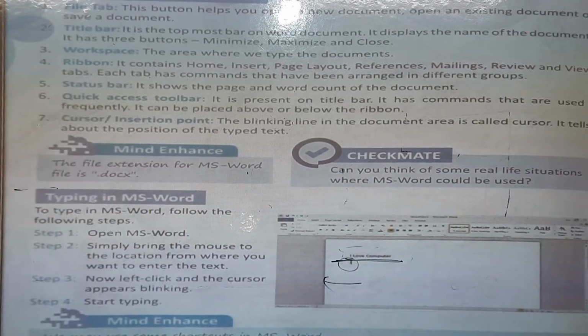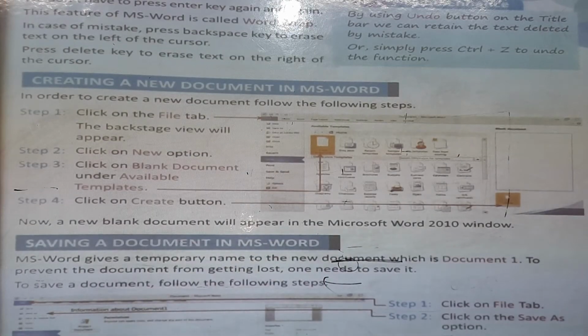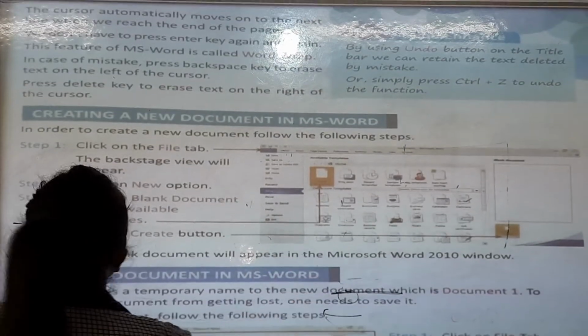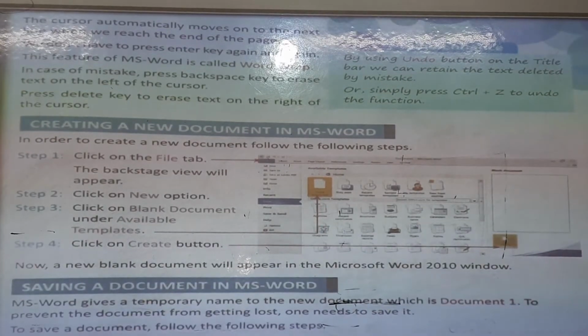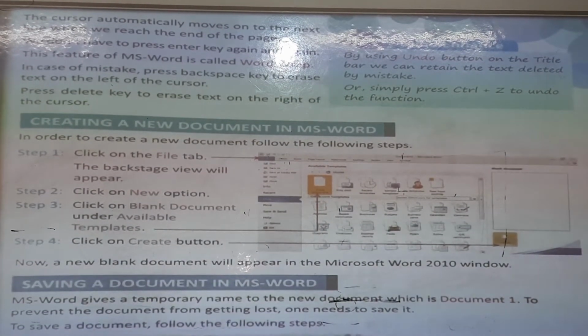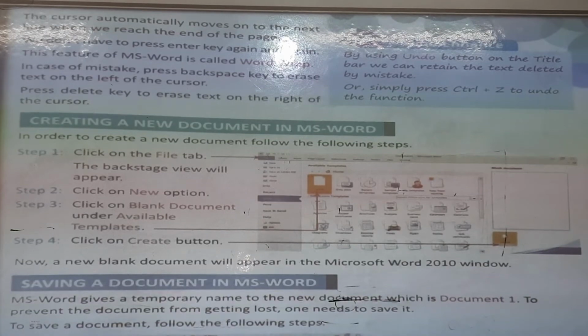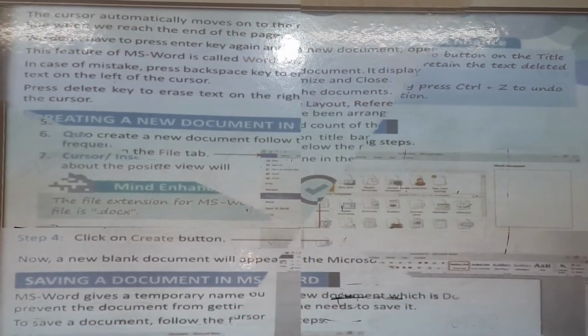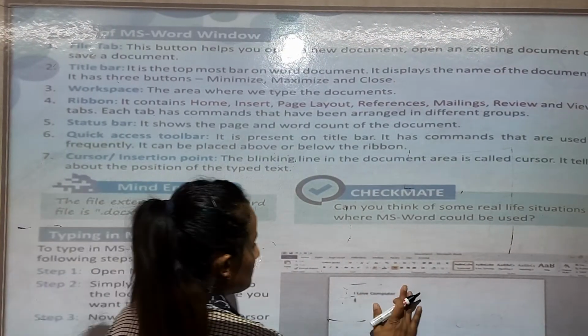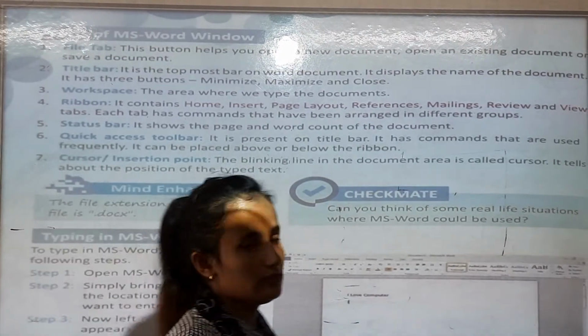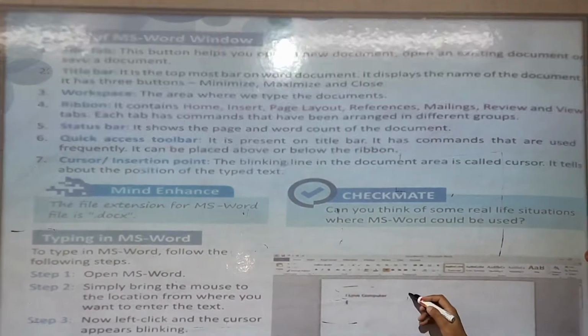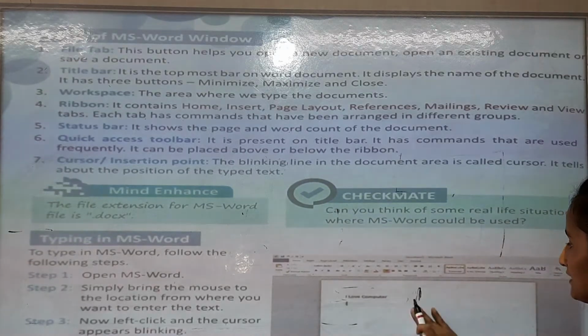Now next, the cursor automatically moves on to the next line when we reach the end of the page. Now I will tell you one thing. When you write something, आप जब लिख रहे हैं, so this is the last line, okay?